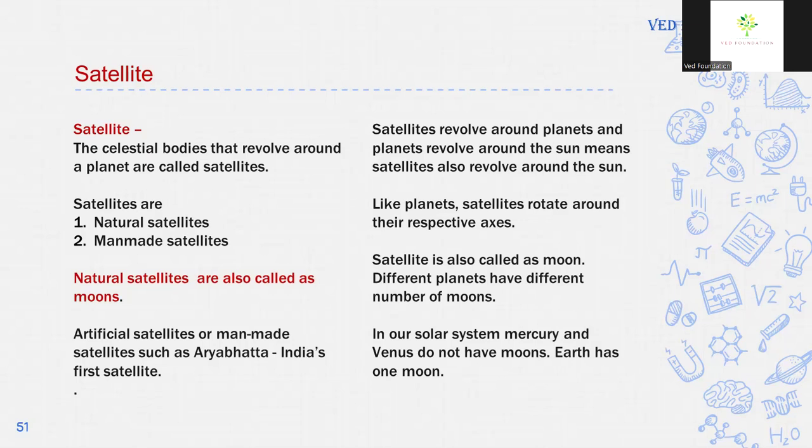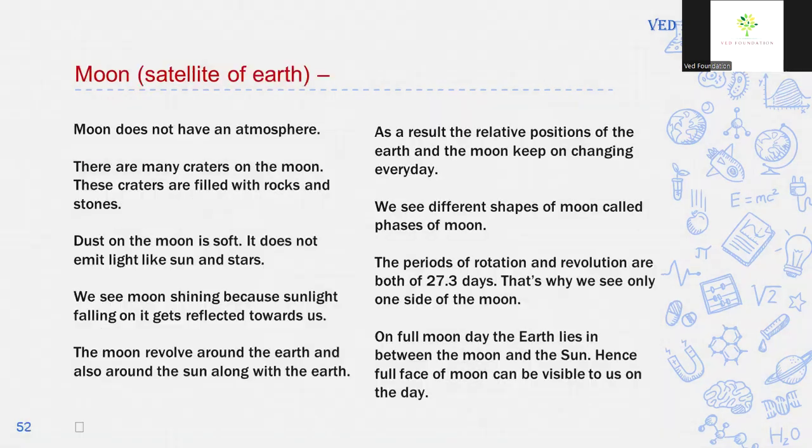Satellites revolve around planets and planets revolve around the sun, which means satellites also revolve around the sun. Like planets, satellites rotate around their respective axes. A satellite is also called a moon, and different planets have different numbers of moons. In our solar system, Mercury and Venus do not have moons, and Earth has only one moon.